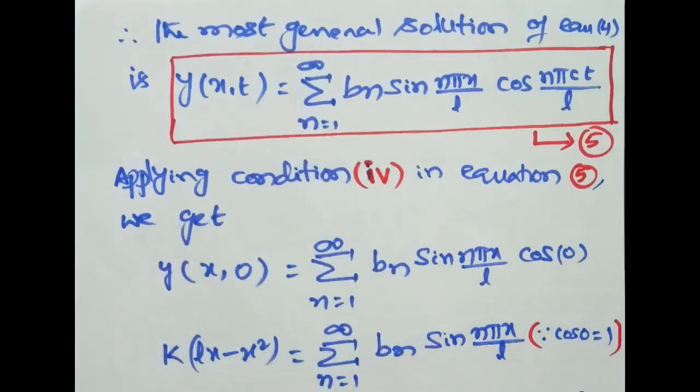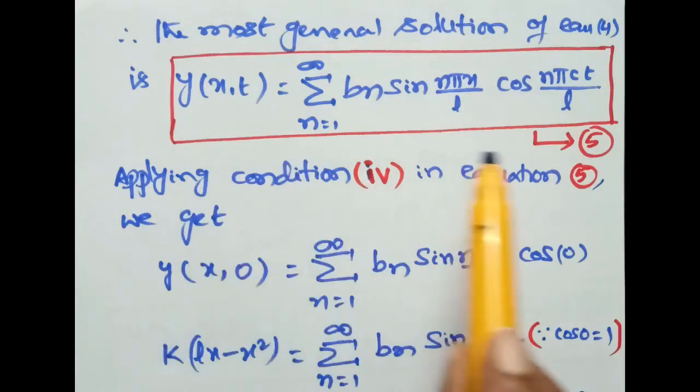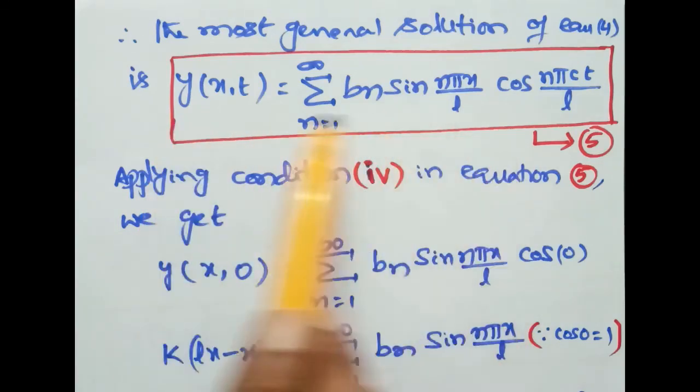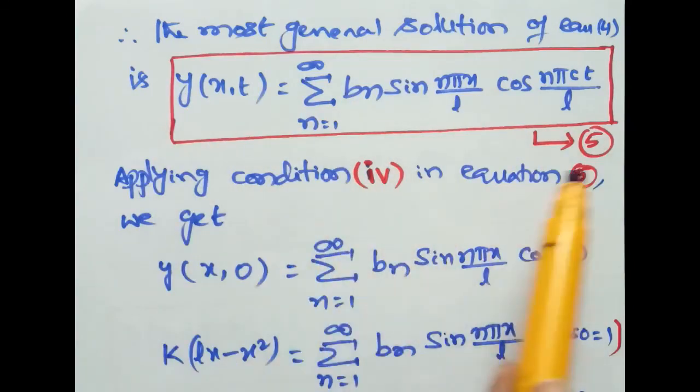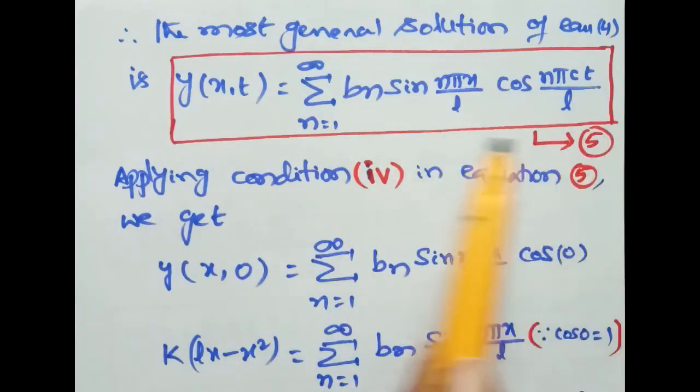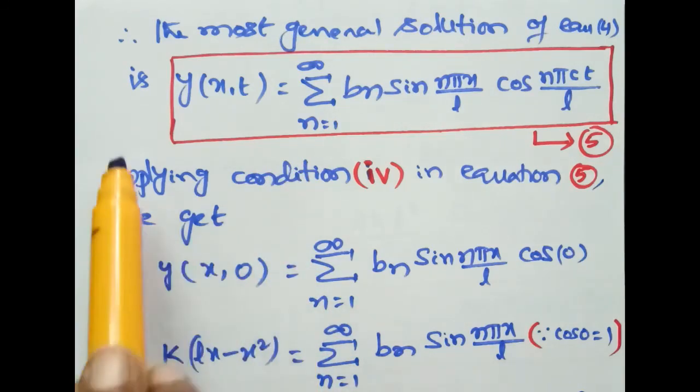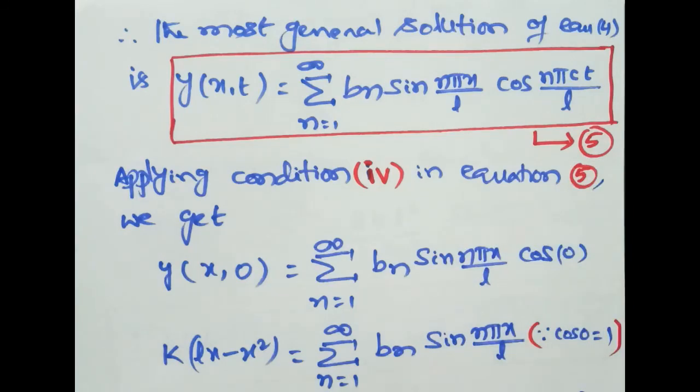So in each problem of the one-dimensional wave equation with initial and boundary conditions, if the initial velocity is 0, the solution is the same up to this level. After that, the initial displacement function may vary, so the value of Bn will vary. This is the only change; there is no change in the solution up to equation number 5.